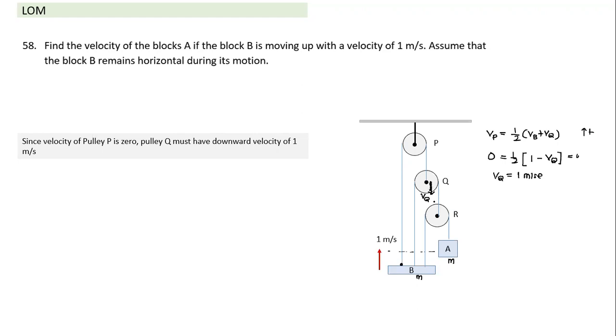Now when VQ comes down, what will happen? VR also will come down. How would I calculate the velocity VR? See, he calculated VQ.